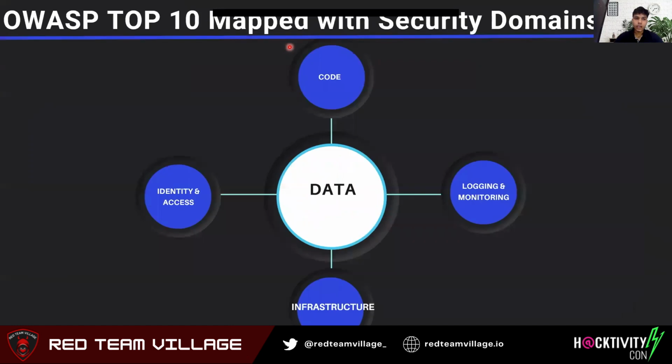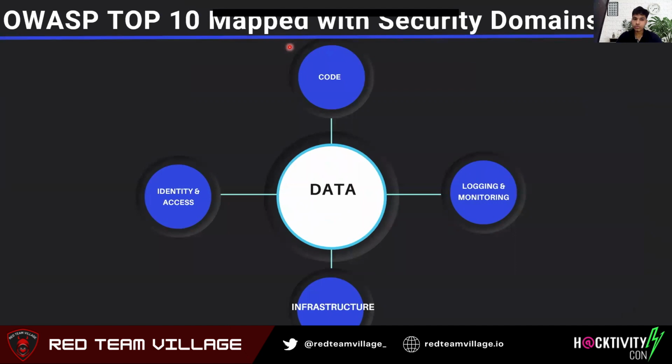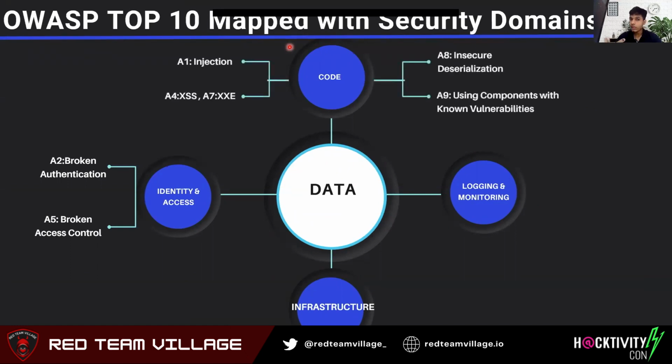Okay, so moving ahead. Now we are mapping our OWASP Top 10 with the security domains. We already know our security domains. We will map the Top 10 with these domains just to identify whether we are able to categorize properly. So we have broken authentication and broken access control in identity and access management. Then we have our code, which may have missing or insufficient validation.